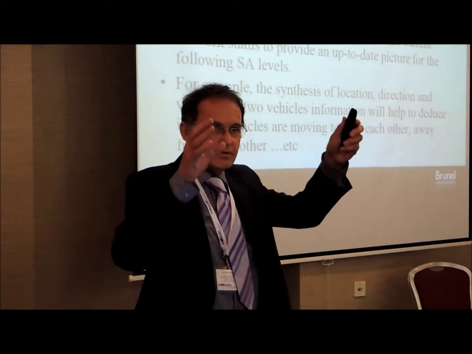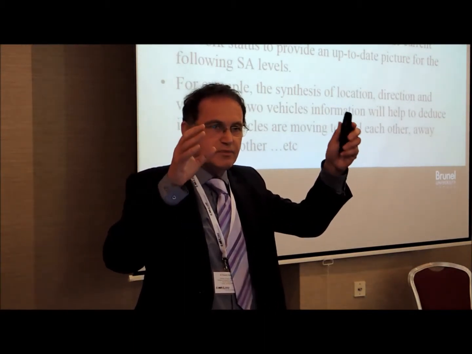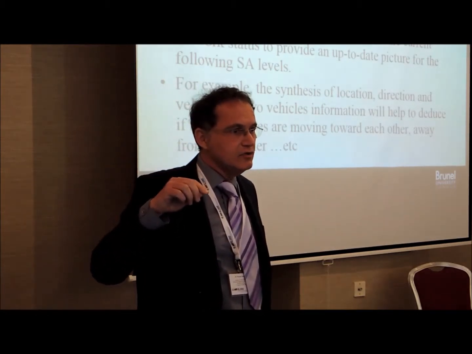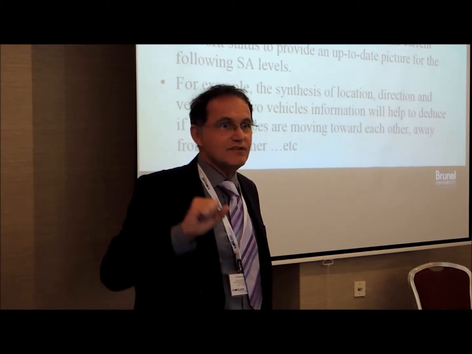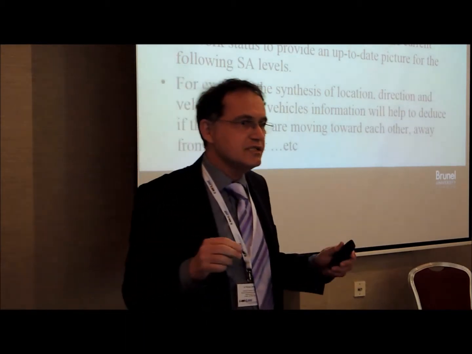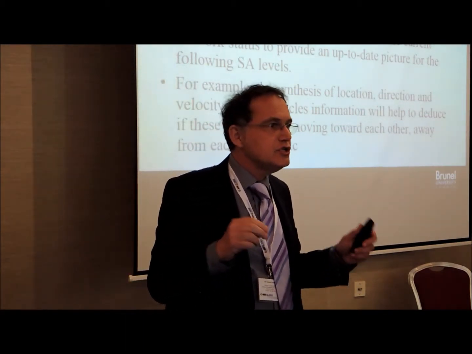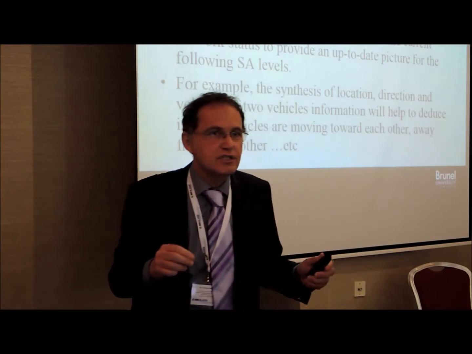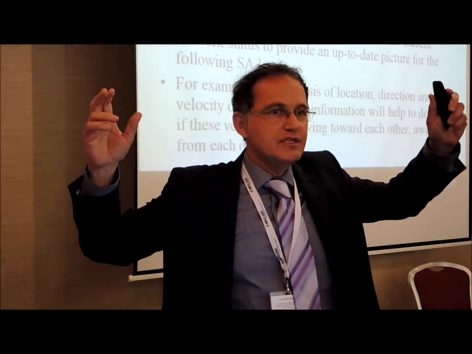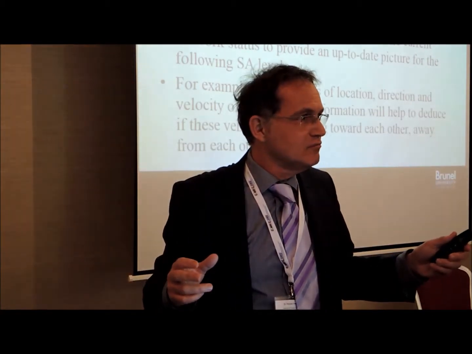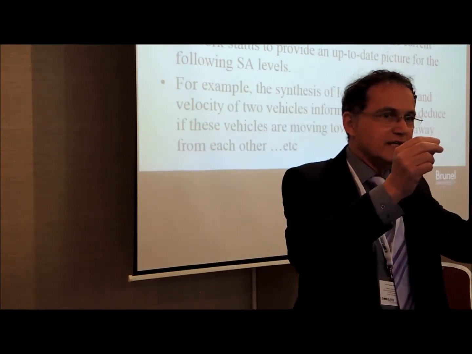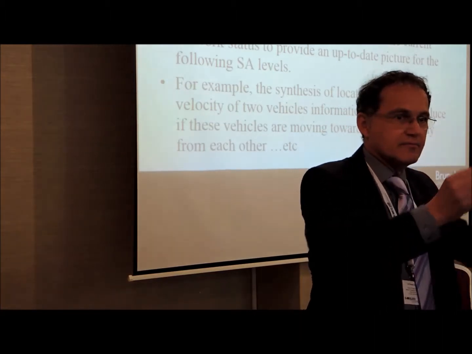So in that first level, in the earlier perception level, what you're gathering is these basic safety messages, and they're telling you the velocity and position of individual vehicles. Now in the comprehension level, you're saying, what does this mean for communication between two specific vehicles? In other words, if you know the individual vehicle's velocity and direction, what does this mean for their relative movement? Because obviously if they're both going forward at the same speed, the actual link distance stays the same, doesn't it? There is no Doppler effect in this case.